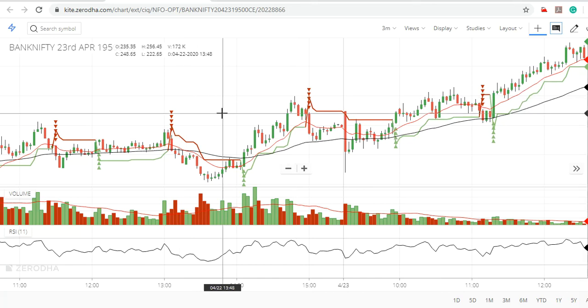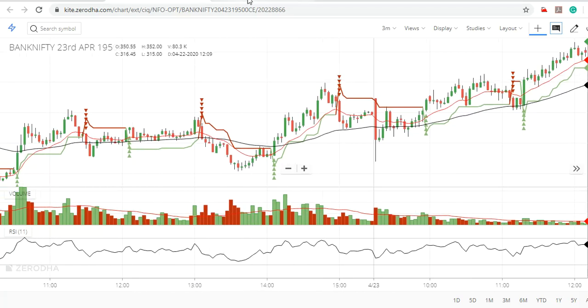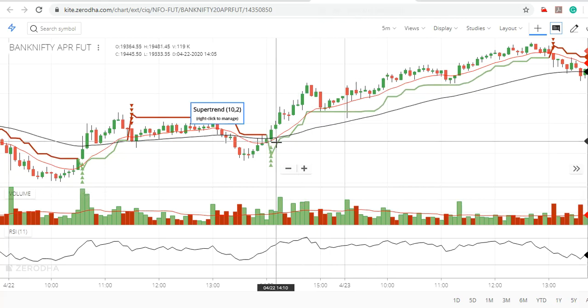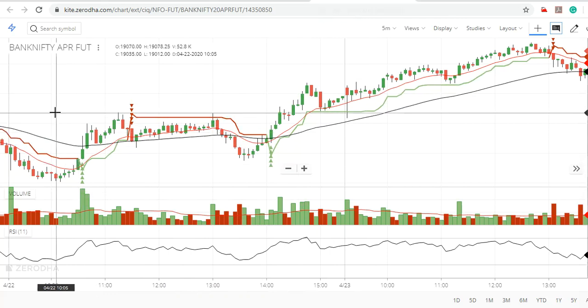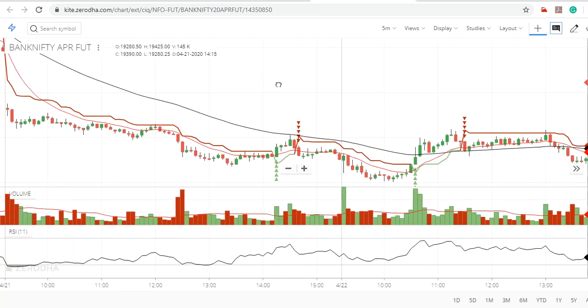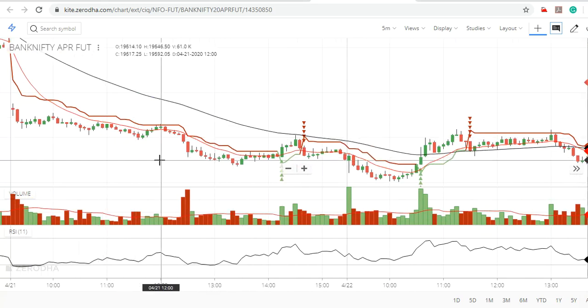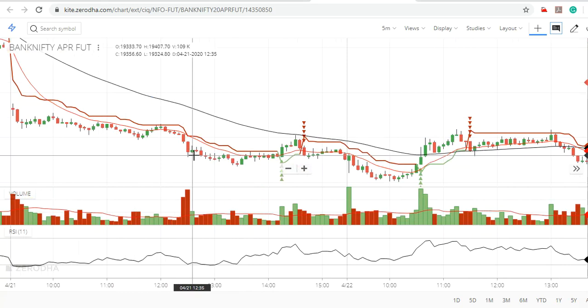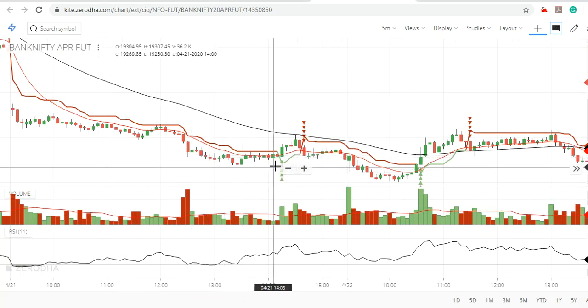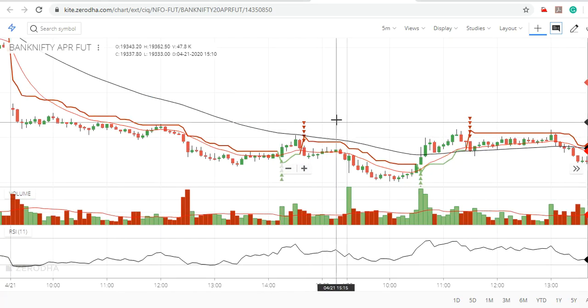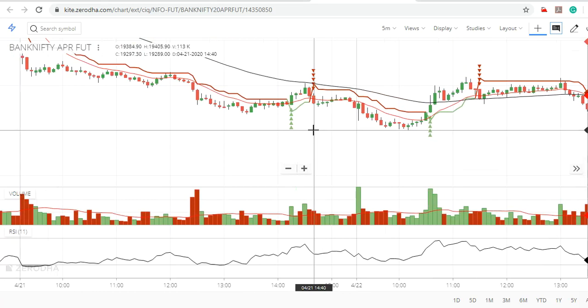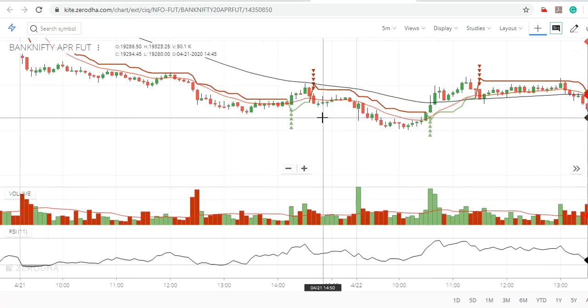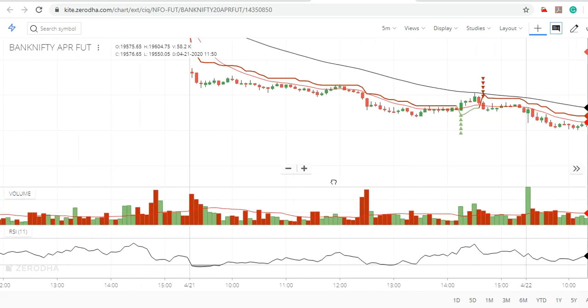Okay, see again, we'll go to the futures chart. This is the futures chart. This one trade is over. The next trade was on 21/4. I have written and kept 22/4, 21/4. What is the timing? 14:40. Here it is. How to trade this, I will explain to you in the end.